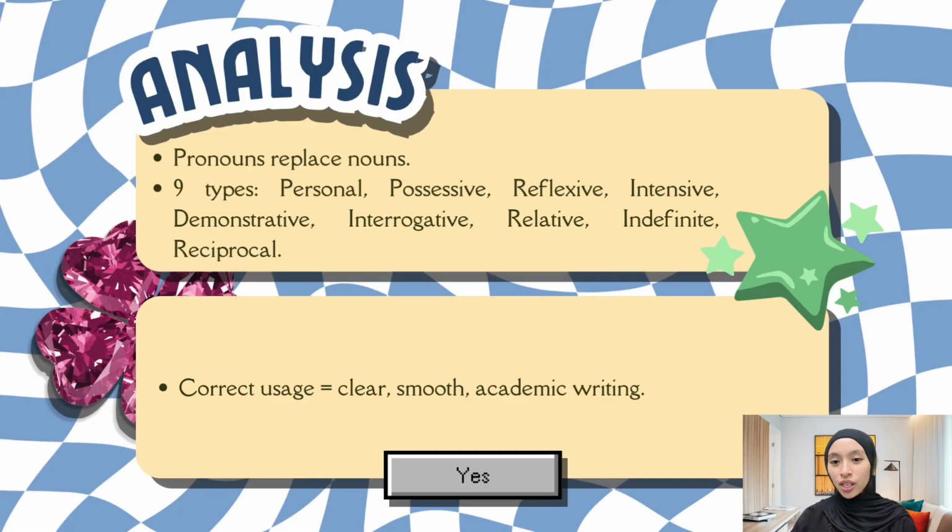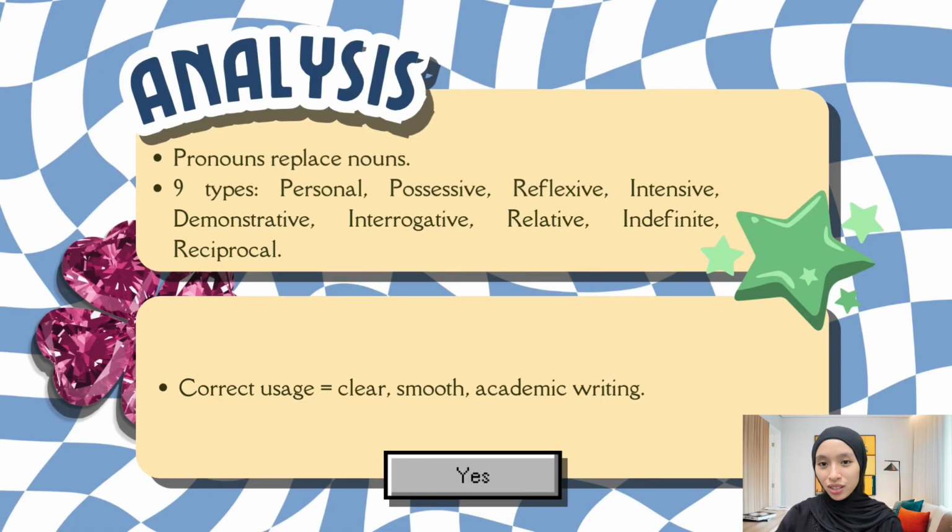In summary, pronouns replace nouns, but they also replace confusion with clarity. They show identity, ownership, and connection between people. Pronouns are not just grammar, they reflect how we relate to one another in everyday life.